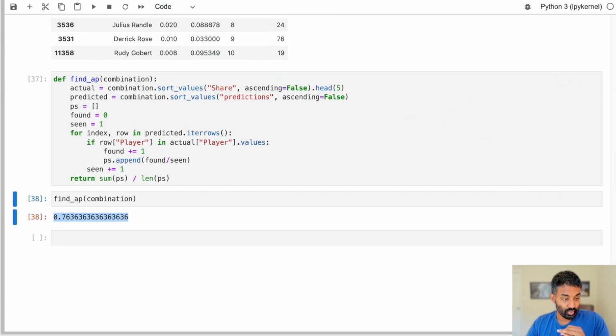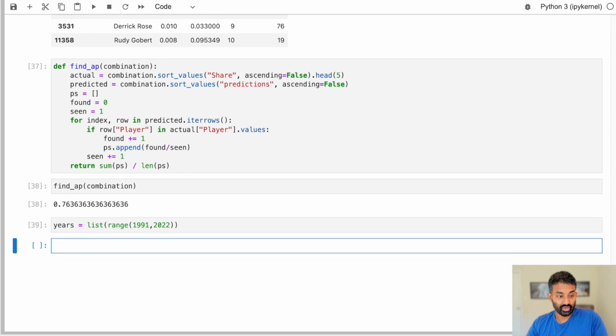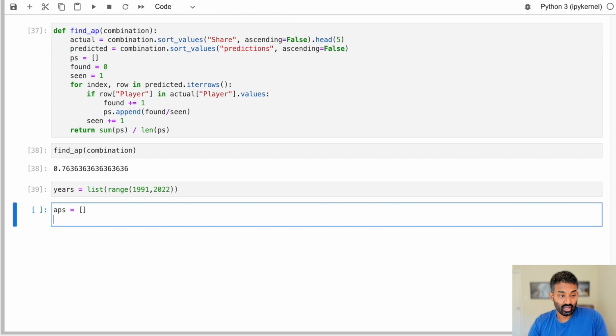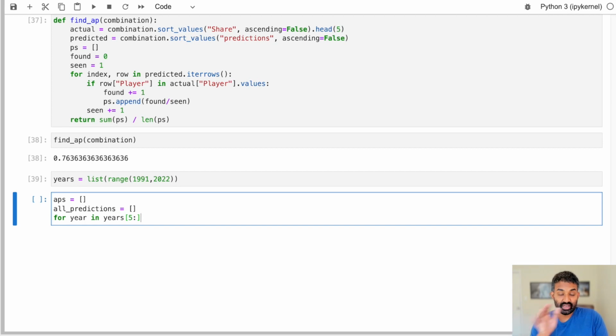All right, so we now have a way to find our error. So let's go ahead and actually run this for all of our years now. You notice we only made predictions for a single year. We can use a principle called backtesting to make predictions for most of our years. We'll write a loop and say for year in years, and we'll start with the 5th year in our data, because we need some data to make predictions with before we actually start making predictions.